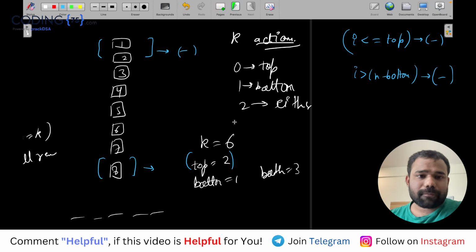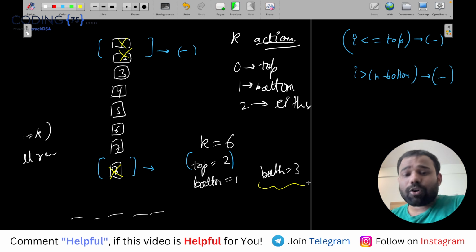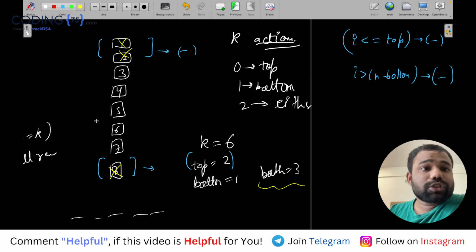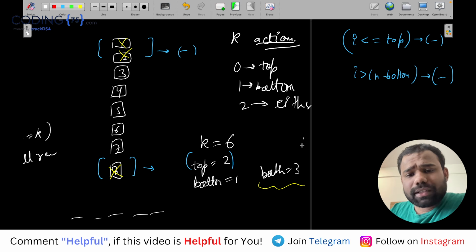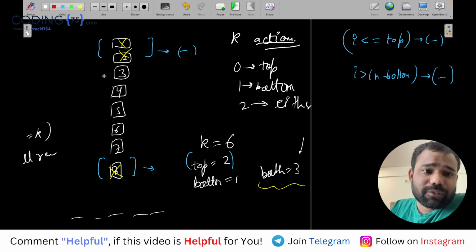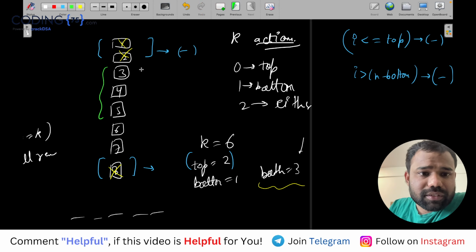So see guys, we had two top operations, so we for sure remove the top two cards. Order doesn't matter. One bottom operation, we remove the bottom card. Now there were three both operations. That means three operations such that we can remove either from the top or from the bottom. Now look guys, what if we took all three from the top? If for all three either operations we take from the top, then you can see we are going till here.